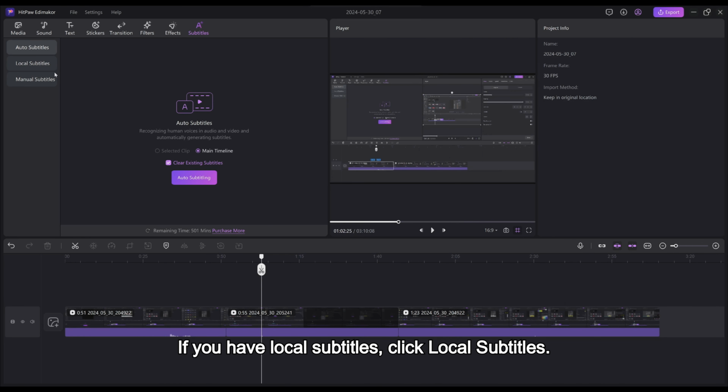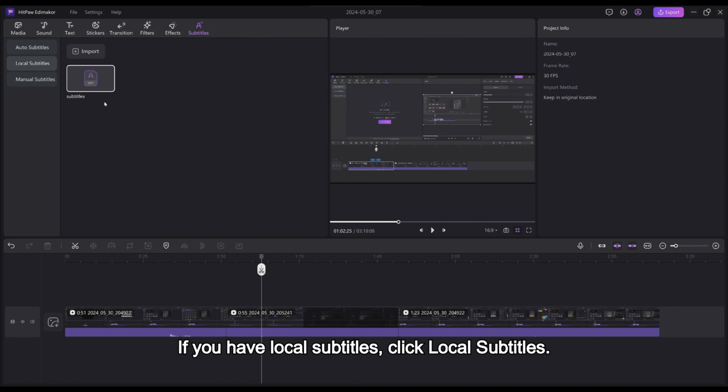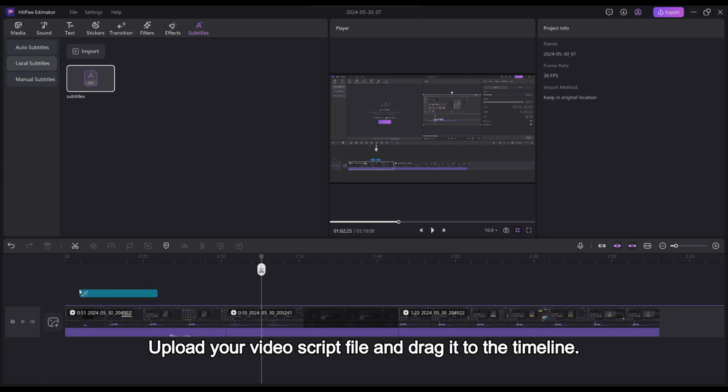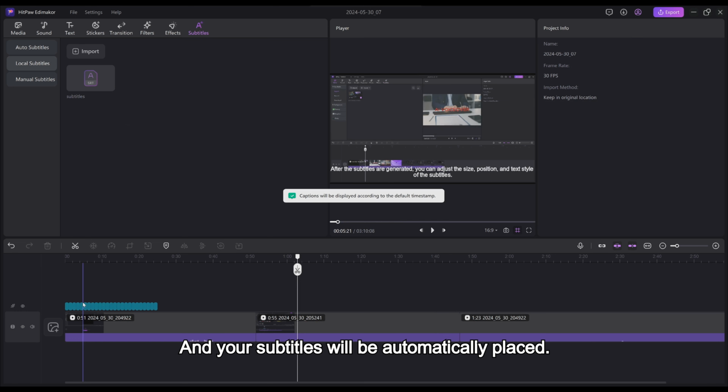If you have local subtitles, click Local Subtitles. Upload your video script file and drag it to the timeline, and your subtitles will be automatically placed.